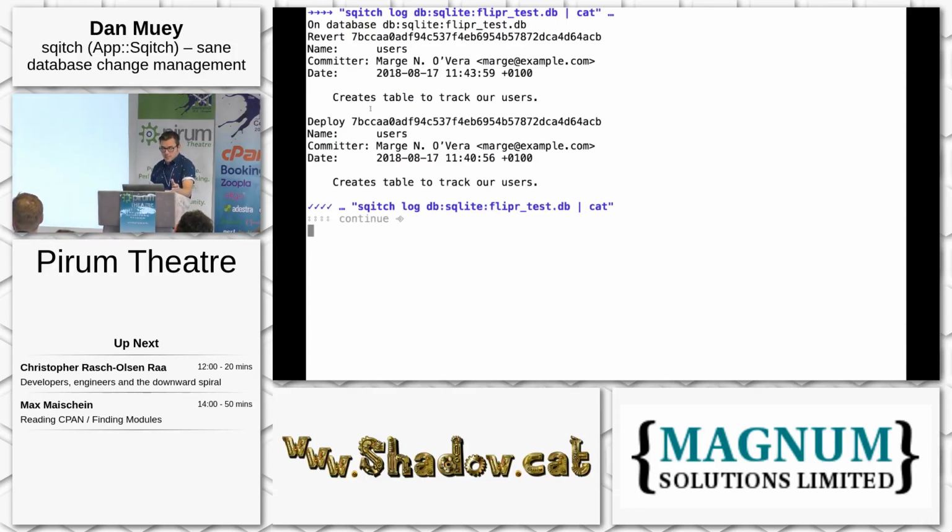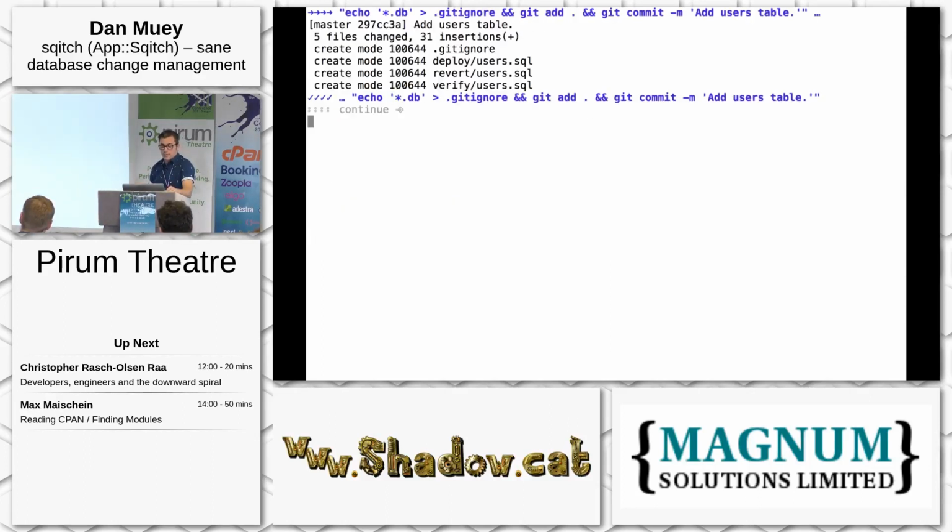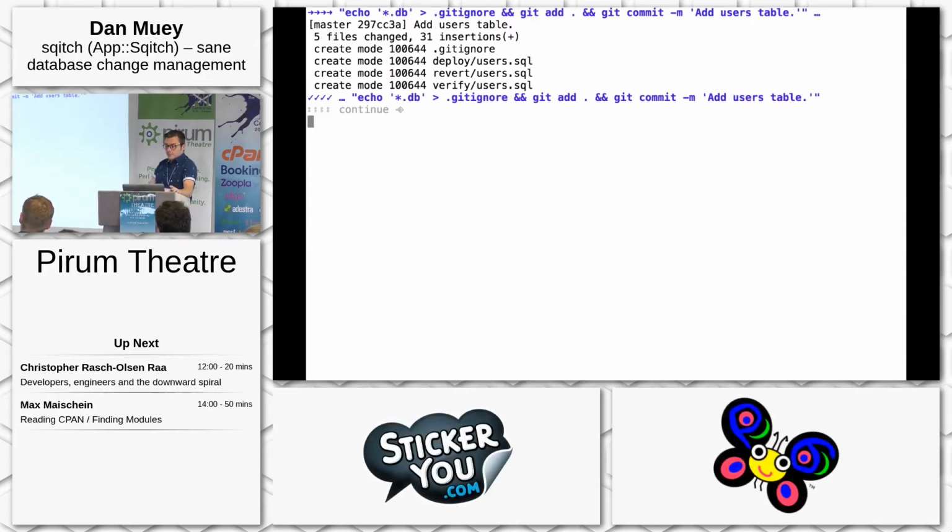And the log tells us why. So it shows here we deployed users, and then here we reverted users. So we can figure out, like, why is my table missing? Oh, that's right, I reverted that. So everything there looks good. We'll add our .db to the gitignore file since we don't want to care about tracking the local databases. Add our changes, and we've got our first table.